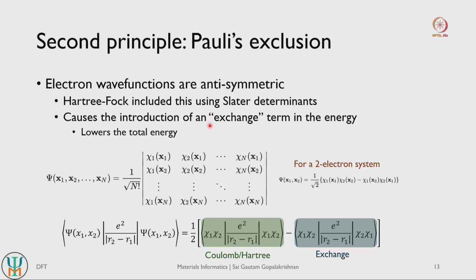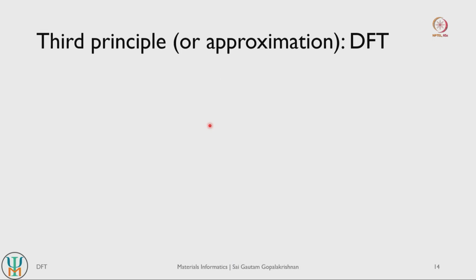So if we are modeling electrons, or if you want to optimally find out the positions of electrons, first we use the Born-Oppenheimer approximation to make the math a little easier. Second, we have to use Pauli's exclusion principle to make sure that our electronic wave functions are antisymmetric by construction, right, because we cannot have symmetric wave functions because electrons are quantum particles, right. So with this we will stop today's lecture, or stop the discussions of DFT, and we will continue in the next lecture.